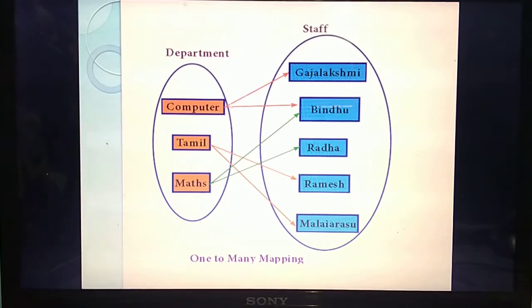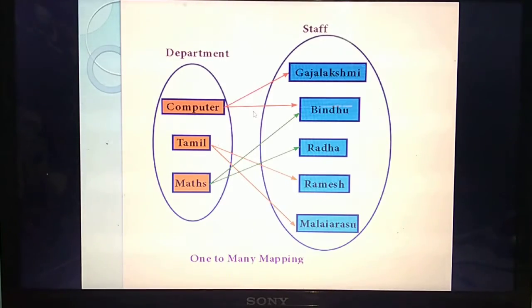Okay. Next, from the Tamil department, 2 staff are there. Then from the Maths department, 2 staff. Here, each entity is related to many entities in the next table. That is called one to many. From here, only one: computer, 1.